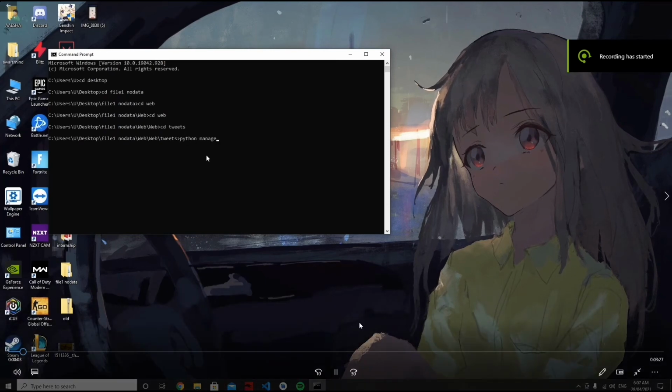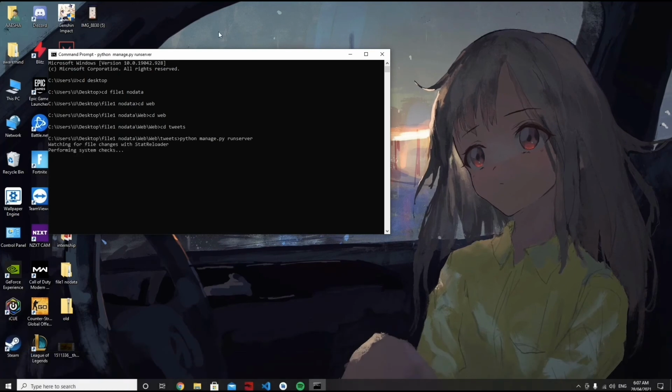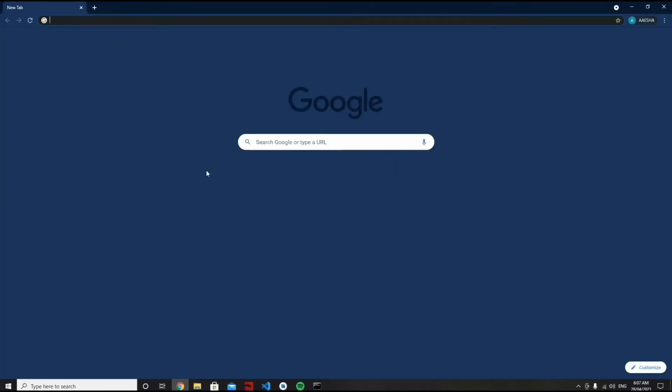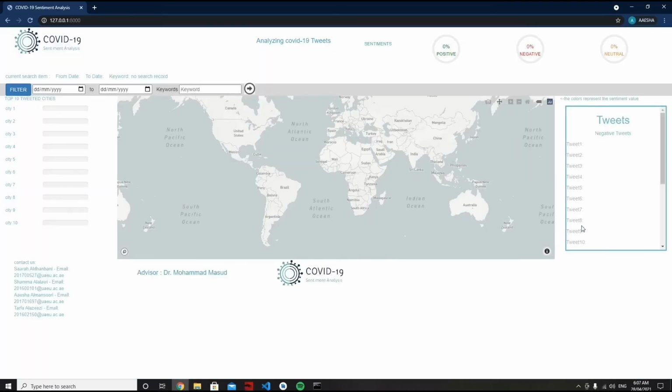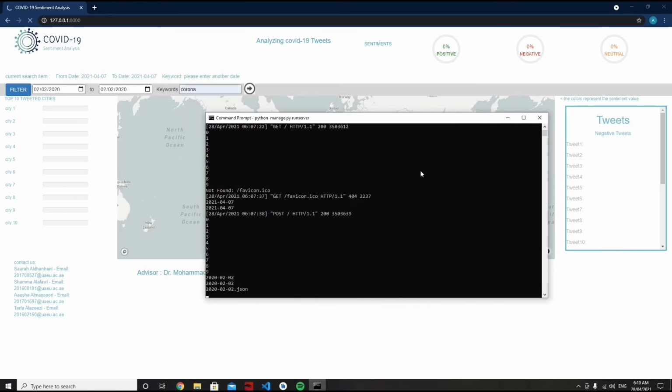So here I am launching the server by typing python manage.py runserver. Then I use this URL to browse. Now it shows me no search record. The date is the 2nd of February, and the keyword is corona. This process takes around 2 and a half minutes.